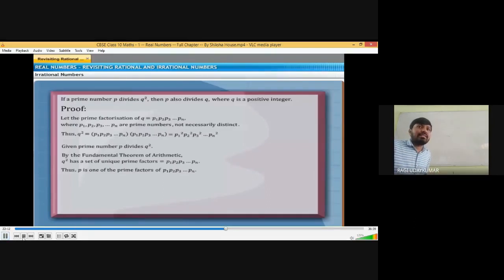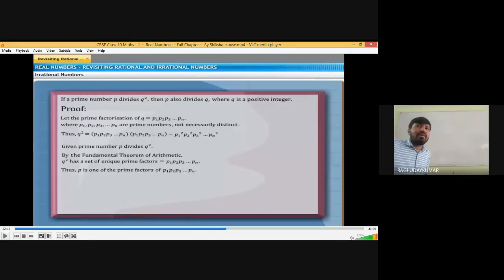Suppose you take 12 as an example. 12 can be written as 2 square into 3, or 3 into 2 square also. But the prime numbers present are only 2 and 3.